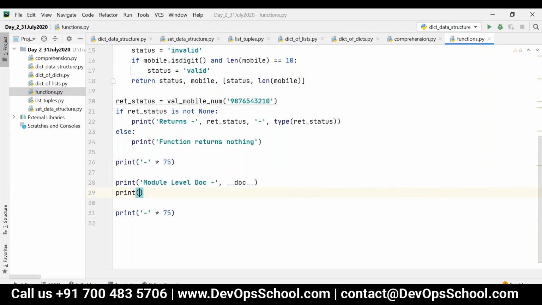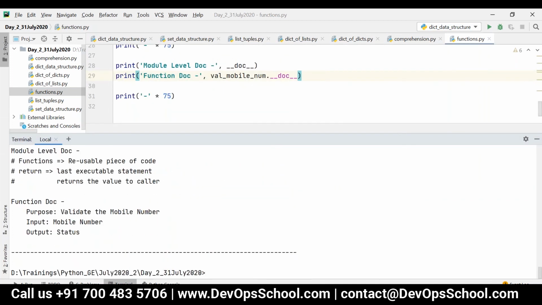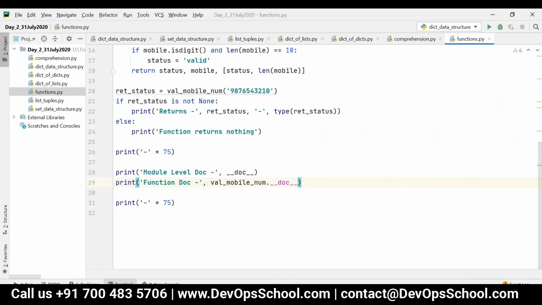Now, if I want to provide the function level documentation, I have to say the function name, and then dot underscore underscore doc underscore underscore. Now you can see the function level documentation will be printed. You can see function doc, purpose: validate the mobile number, input: mobile number, output: status. Got it?